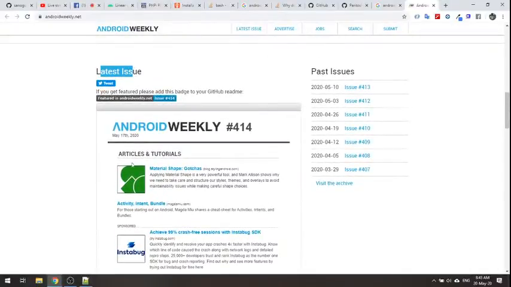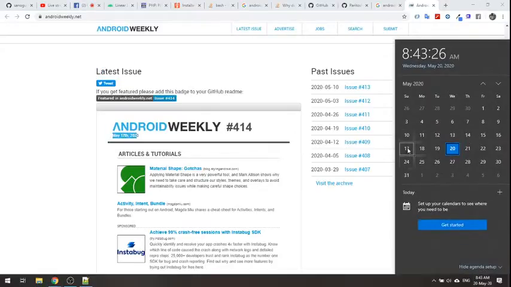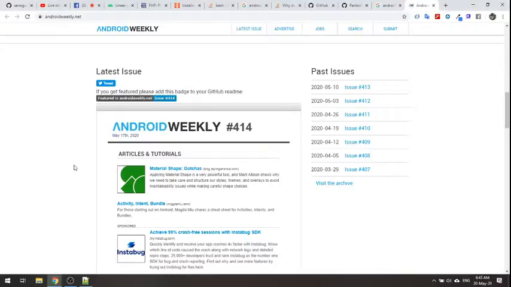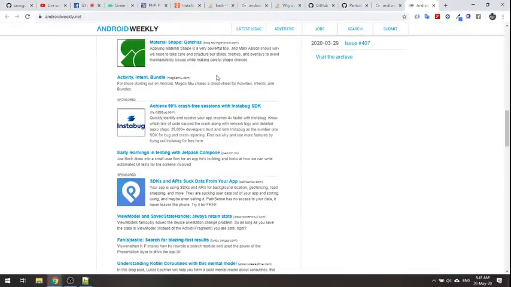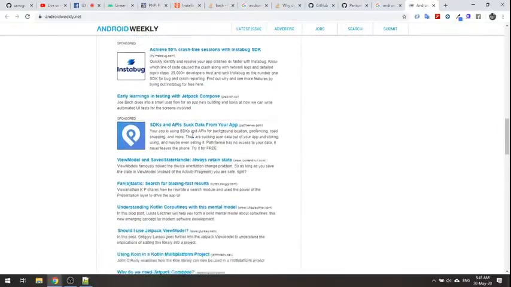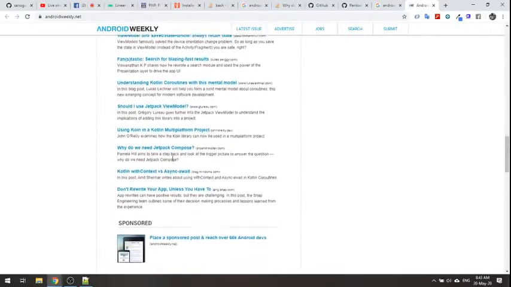The latest issue was released on 17th of May. Each week they release one issue on Sunday. For example, before that they released another issue on 10th May, Sunday, then 3rd May, and so on. Each week they bring us whatever new things are available in the market. So you can just go through it.